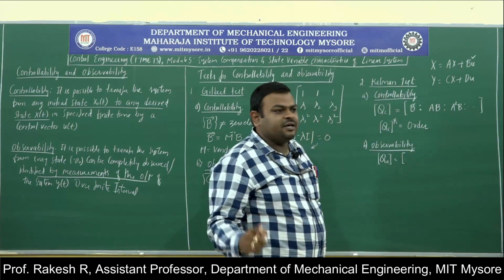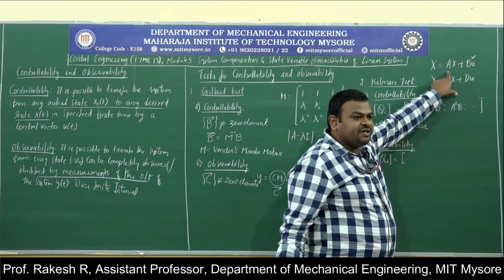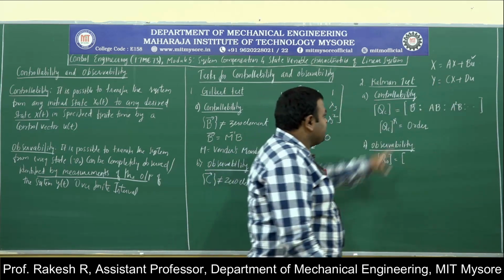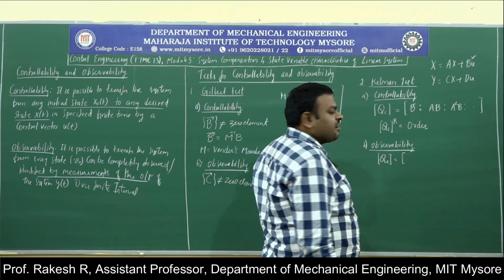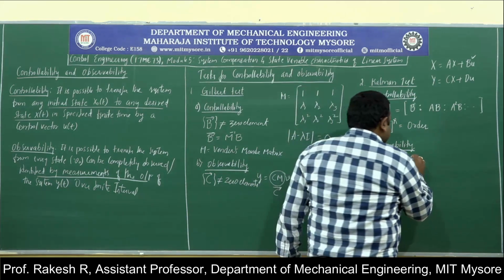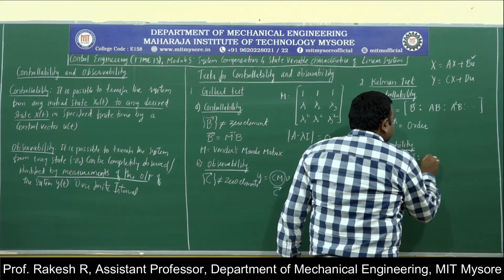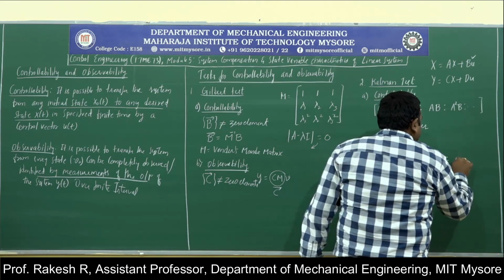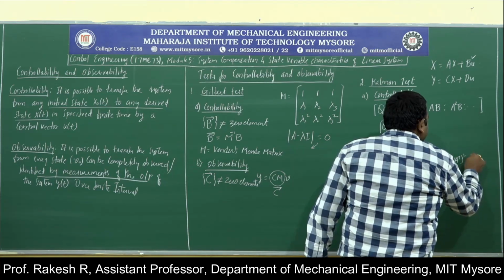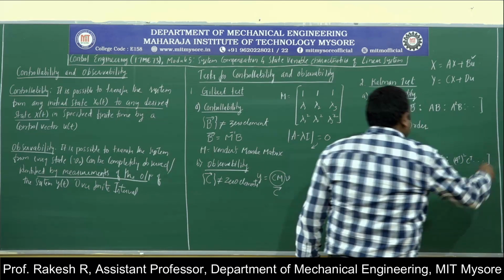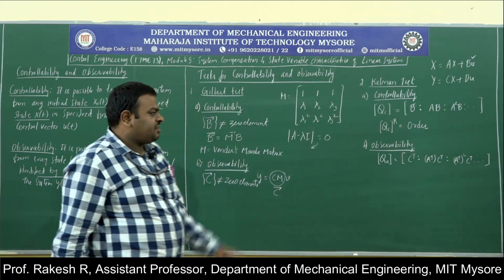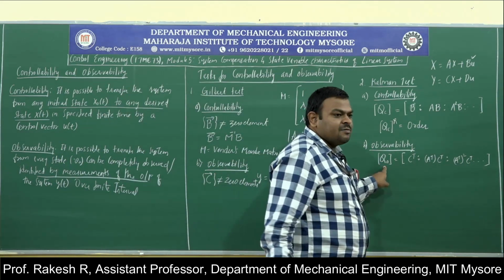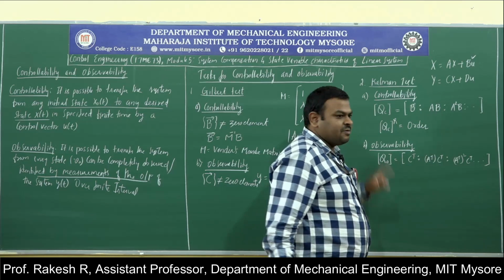When we say it is controllable, we will consider the state equation. When we say observable, we will consider the output equation. Similarly, here we will be taking the output equation. So it is C transpose, A transpose into C transpose, A transpose whole square into C transpose, and so on. This is the equation to find the observability matrix.